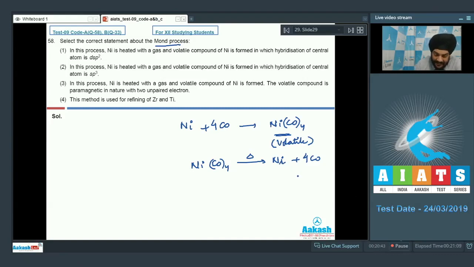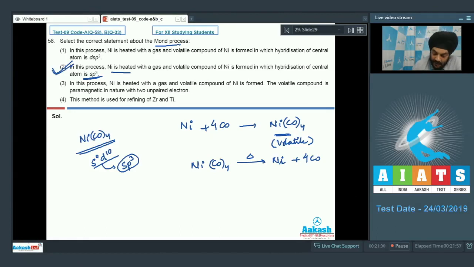And if you look at the options which are given to us, we have to comment on the hybridization of Ni(CO)4. We all know students, nickel has 4s0 3d10 configuration. So it is sp3, as the carbonyl being a strong field ligand will cause all the electrons in nickel to be paired up in the d subshell. So if you look at the options, we have to select the second option as the correct answer, which says that Ni is heated with a gas and the volatile compound of Ni is formed, in which the hybridization of the central atom is sp3. So students, for this question, second option is correct.